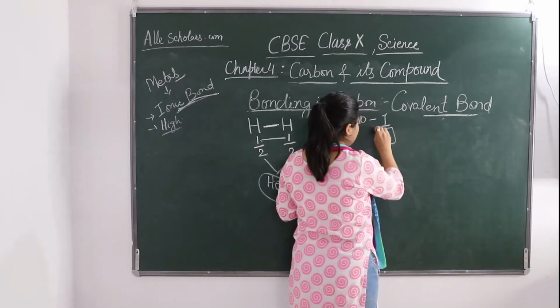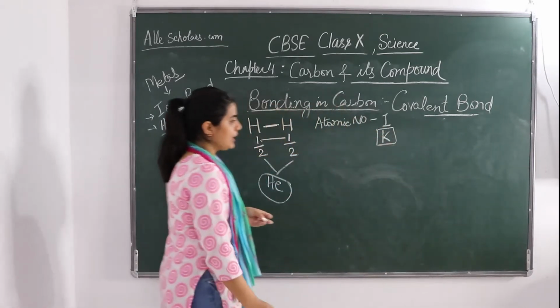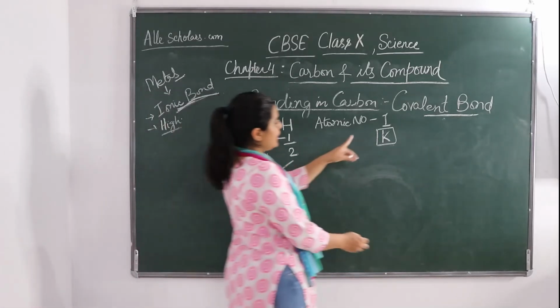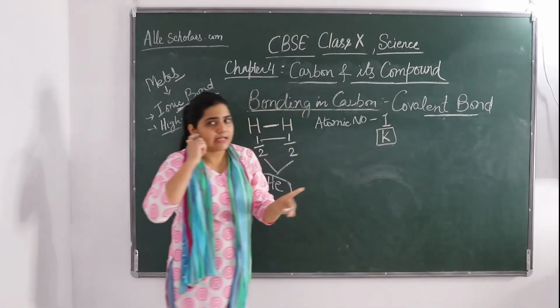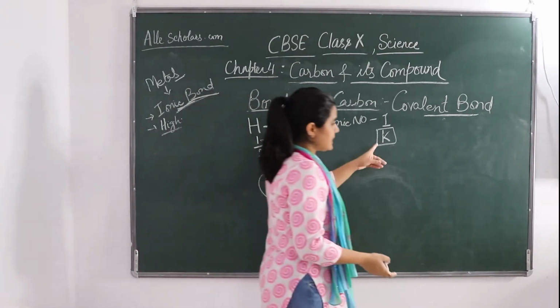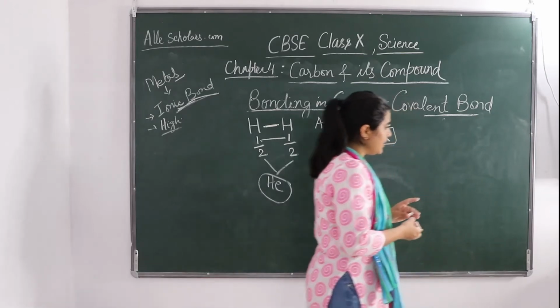K shell में 8. अब क्या करना है? It requires 1 more electron. एक और इलेक्ट्रॉन अगर इसको मिल जाएगा तो it is going to be 2 and it can fulfill its K shell. ठीक है, अपने K shell को ये भर लेगा.